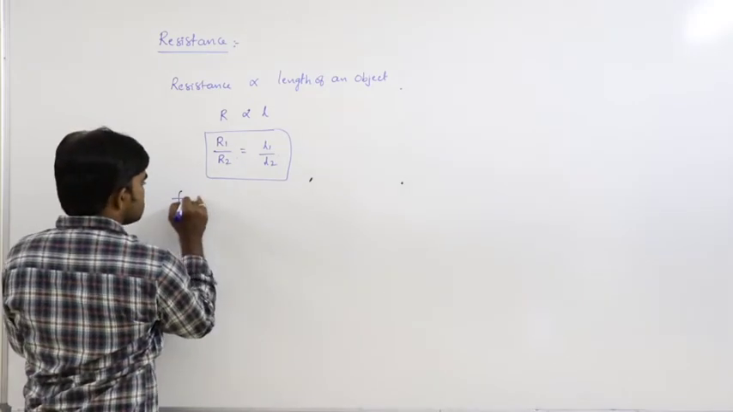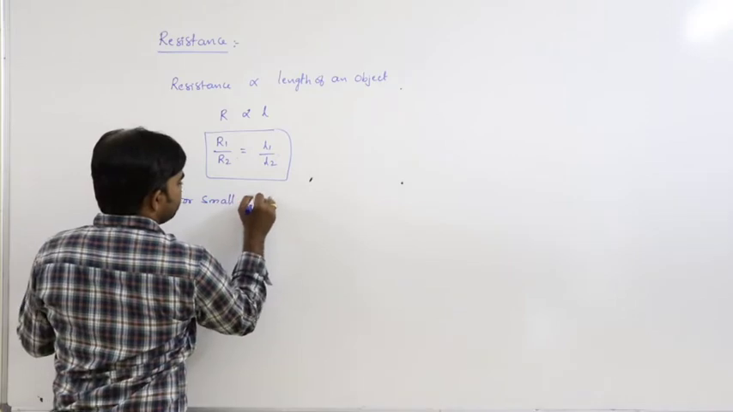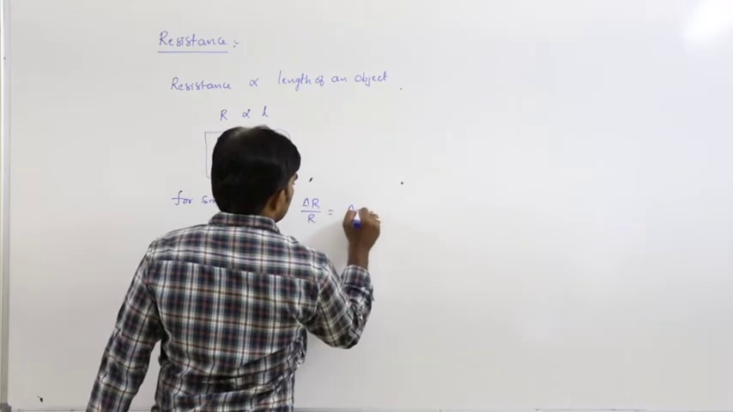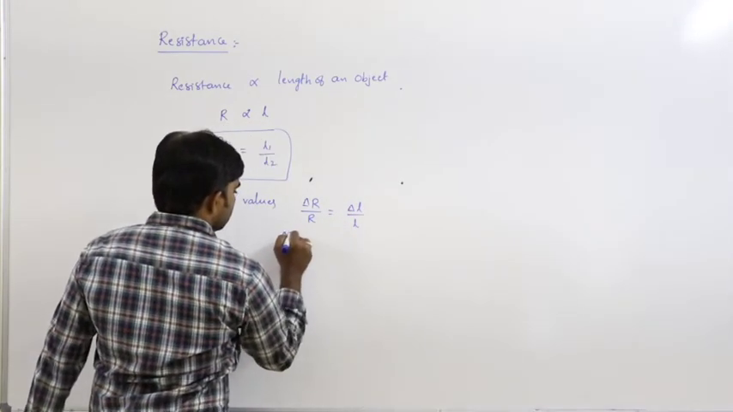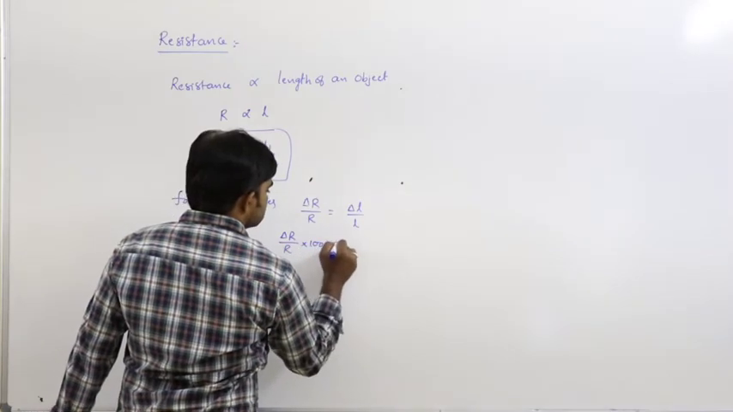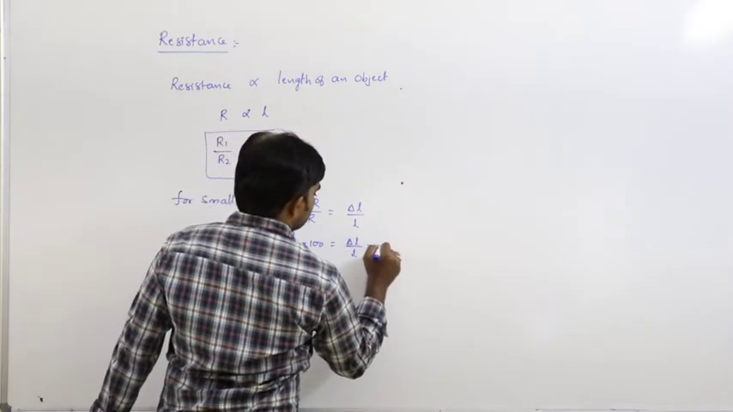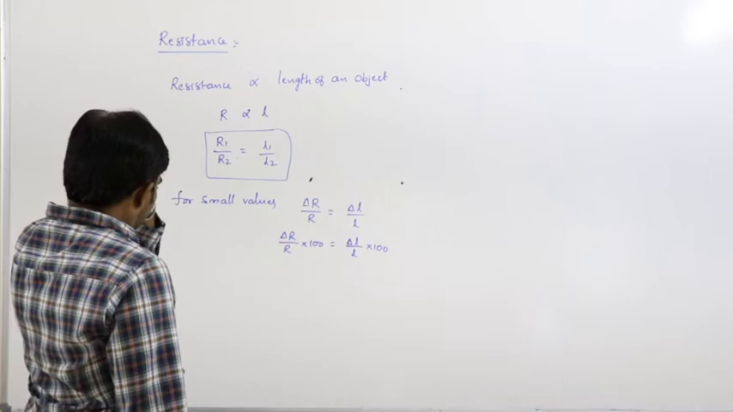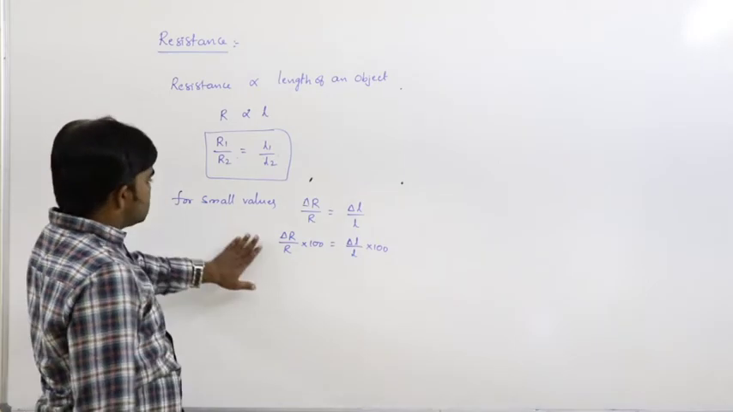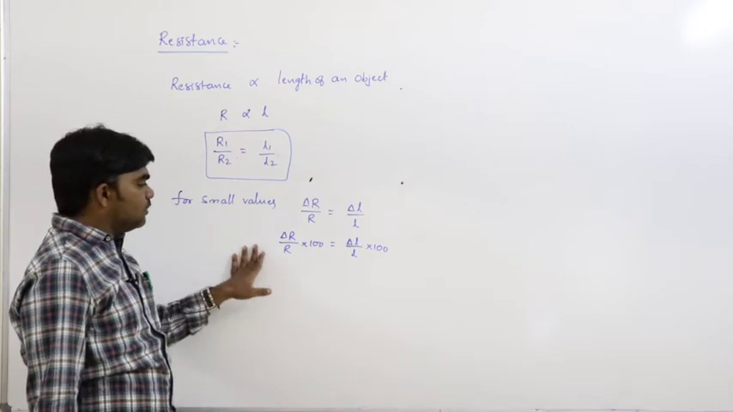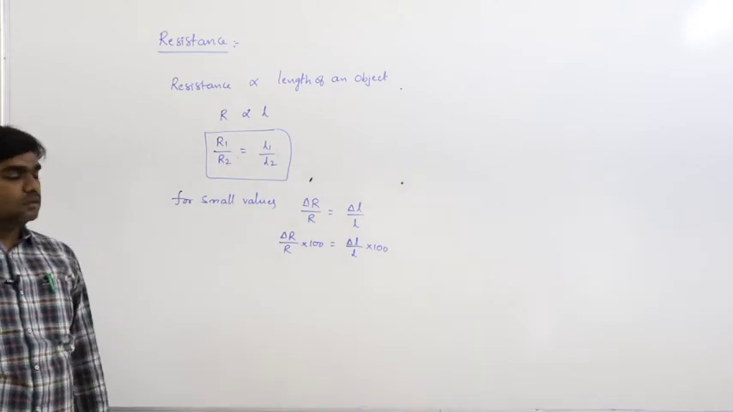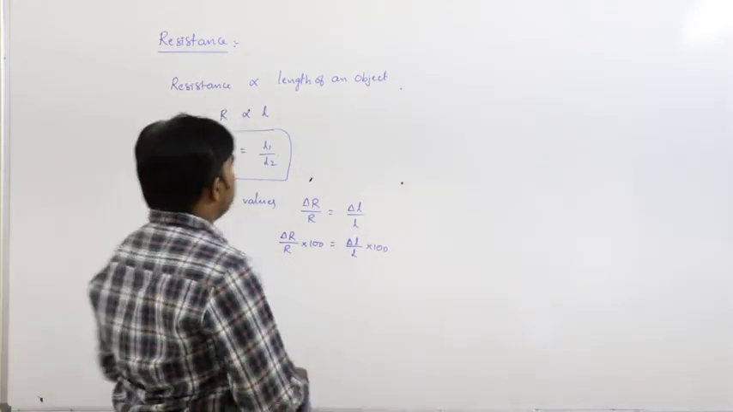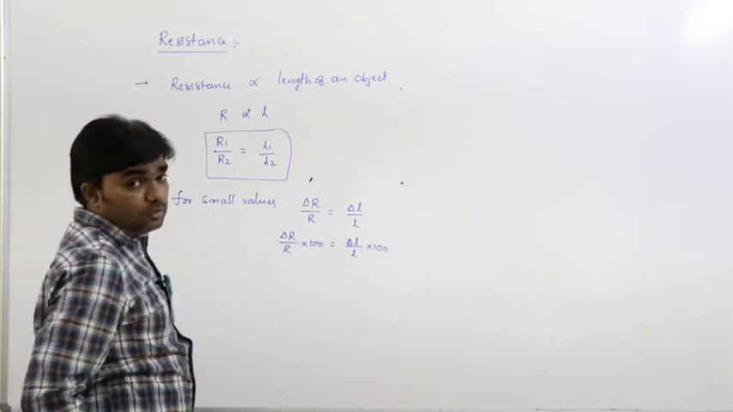For small values, we can write delta R by R is equal to delta L by L. Delta R by R into 100 is equal to delta L by L into 100. This is the percentage change. So resistance is directly proportional to the length of an object.